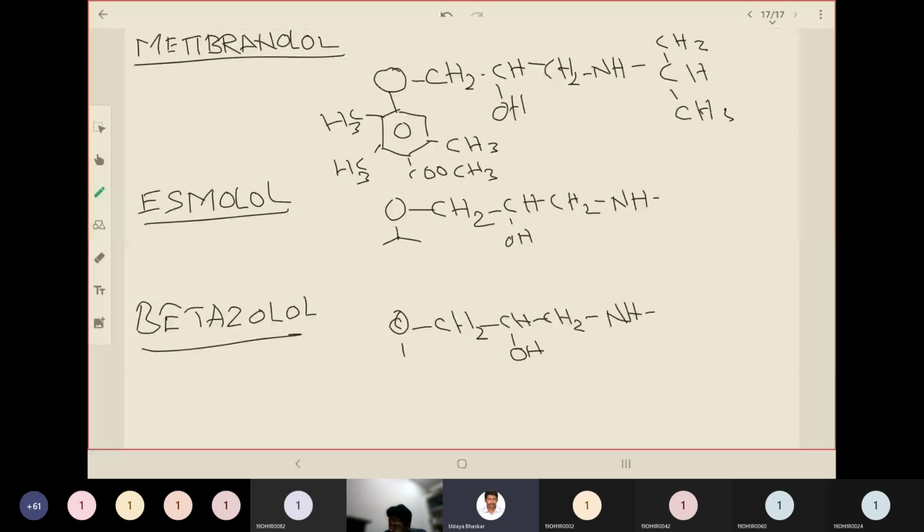Okay, for esmolol, the aryl group is like this, and the substituent on the aromatic ring is CH2, CH2, C double bond O, that is COO, again an ester, CH3.